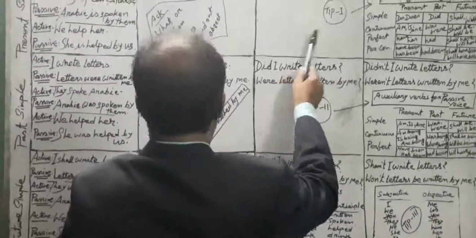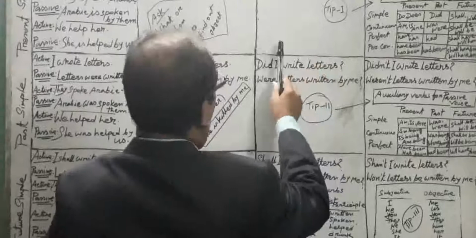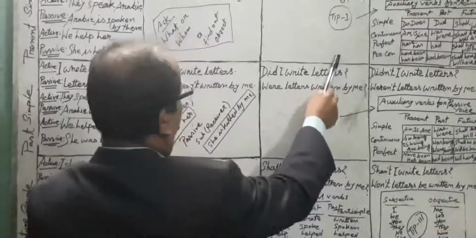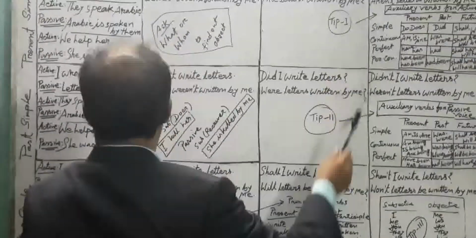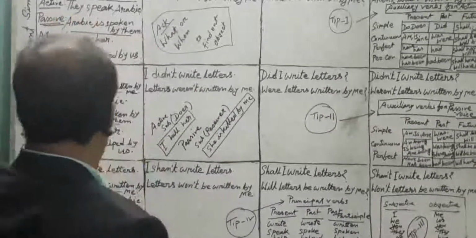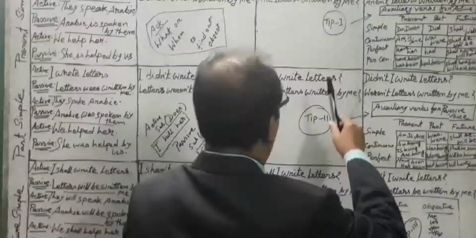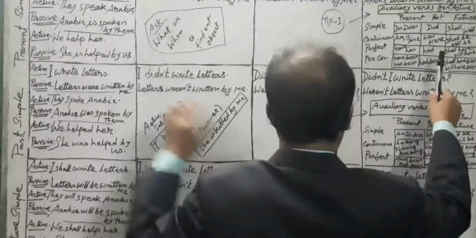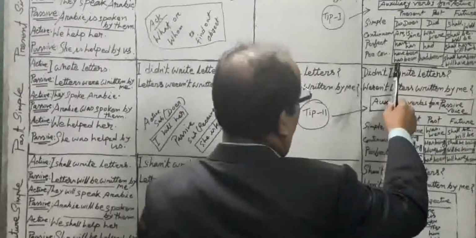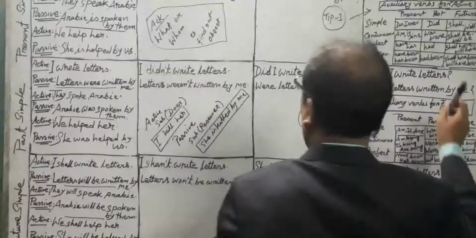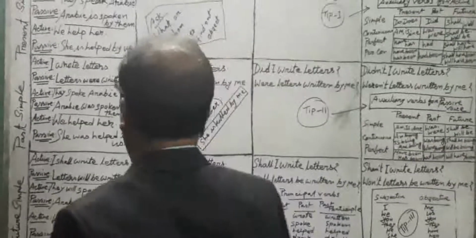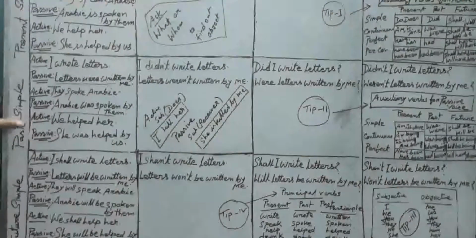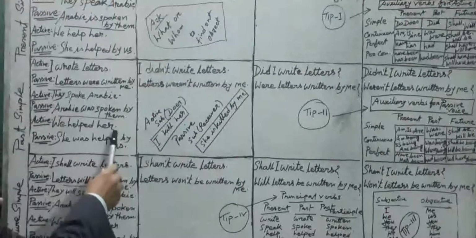Do we help her? Is she helped by us? Don't we help her? Isn't she helped by us? For the past, we helped her. She was helped by us.